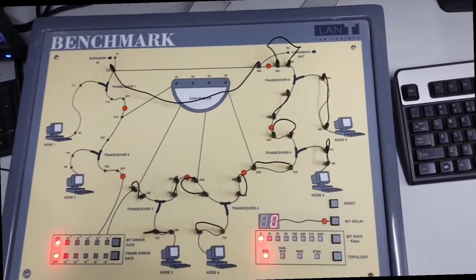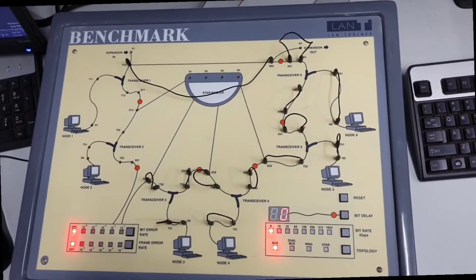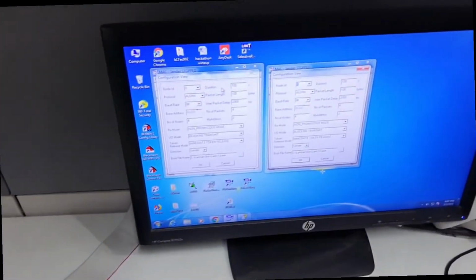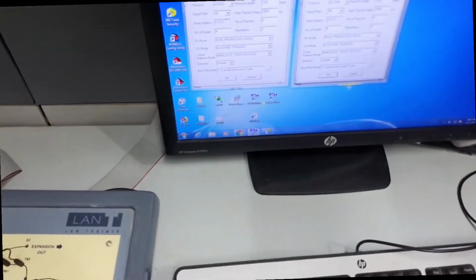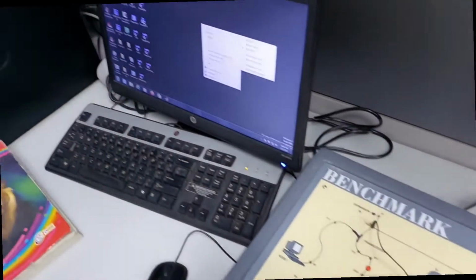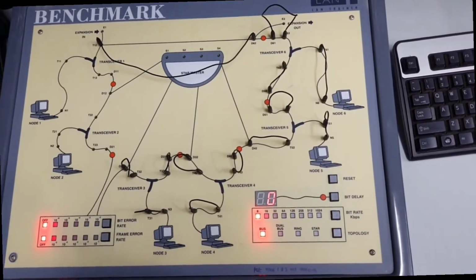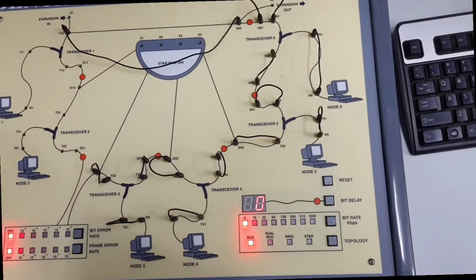The hardware requirement for this experiment is two PCs with NIU cards. This is the first PC. This is the second PC, and a network emulation unit. This is the network emulation unit, and these are the jumper cables.